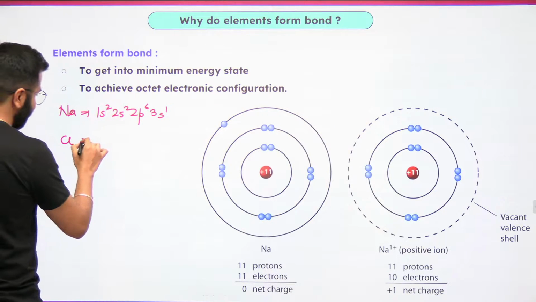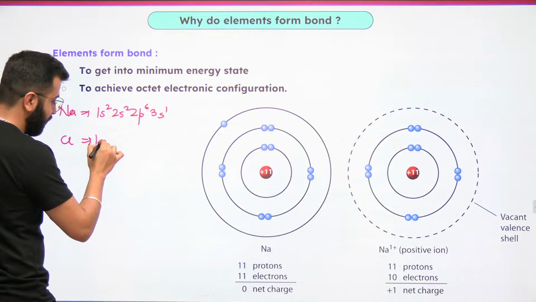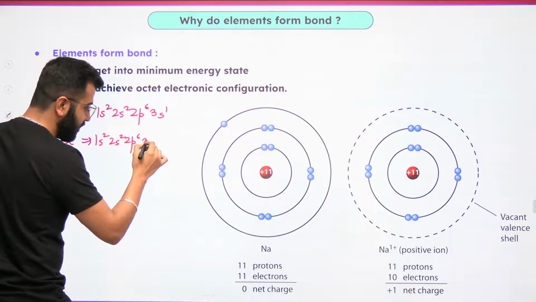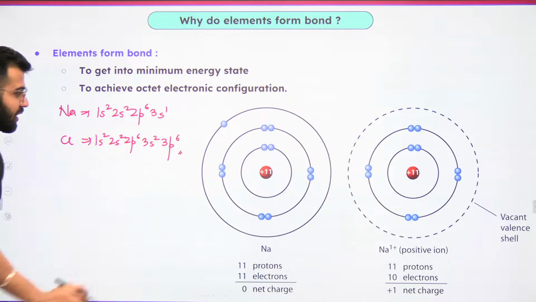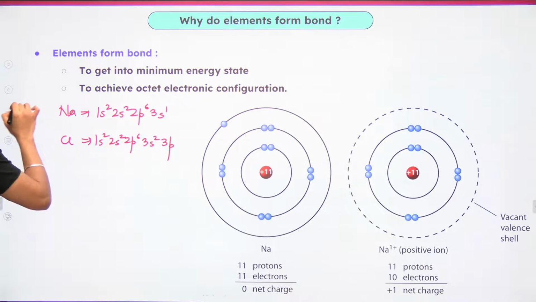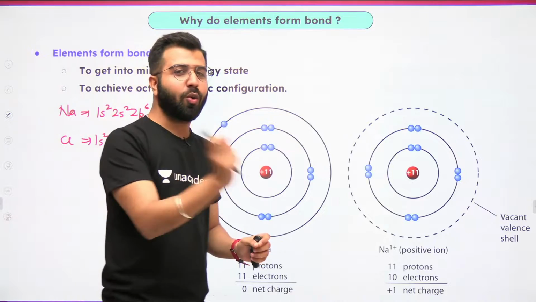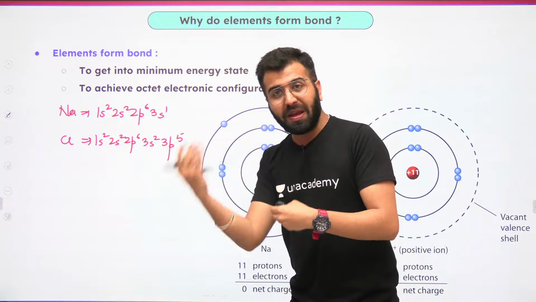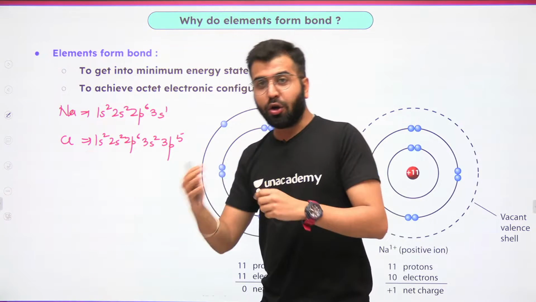Let's talk about chlorine. What is the electronic configuration of chlorine? Pay attention: 1s2, 2s2, 2p6. Till here it's neon. Then 3s2, 3p6. Till here, ultimately we're talking about argon, and chlorine has 1 electron less than argon. How many electrons does chlorine require to be like a noble gas, to have the electronic configuration like a noble gas?